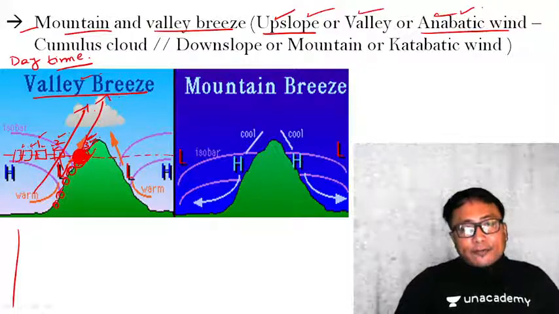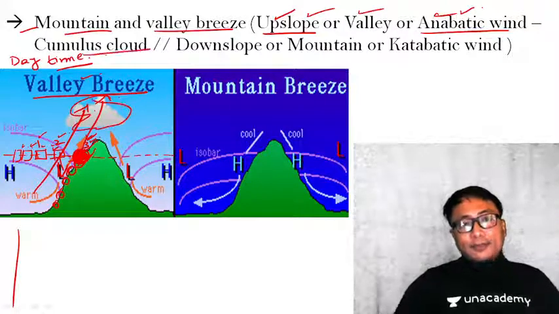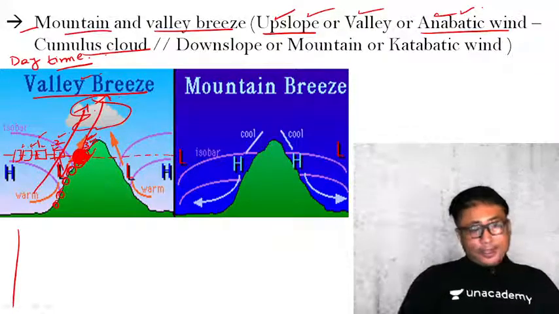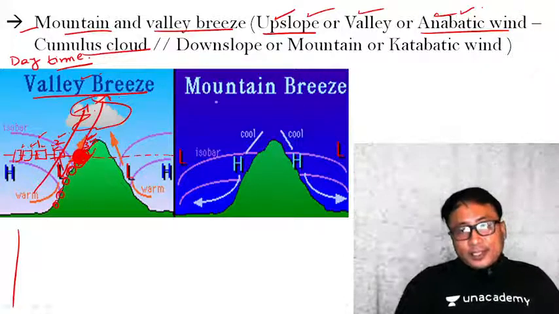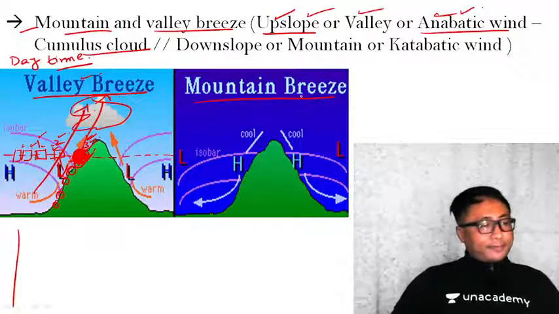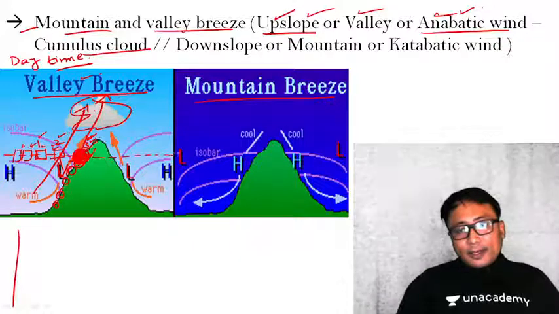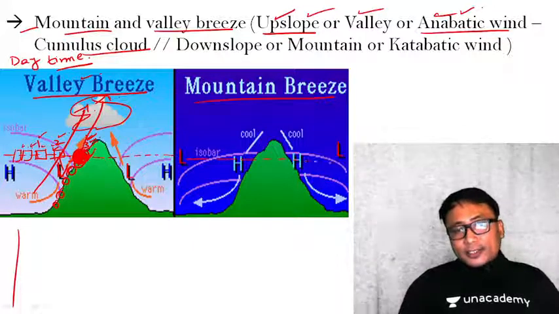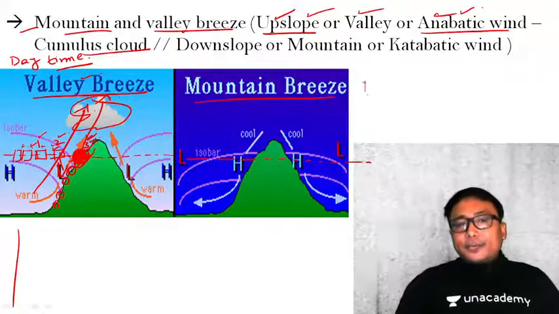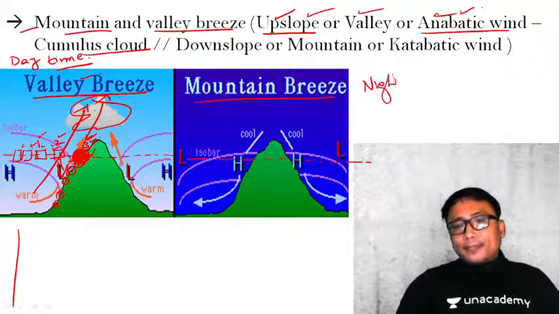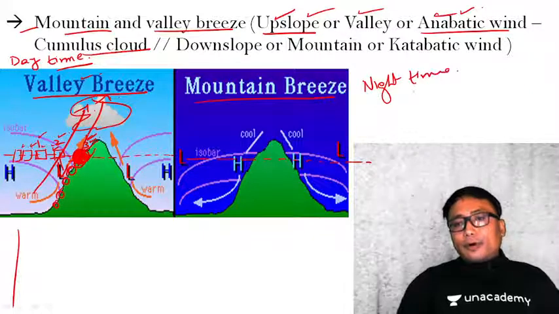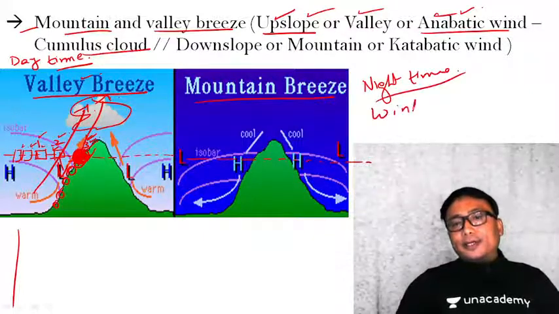It will result in the formation of a cumulus cloud. Clear? Now, what is this mountain breeze? Now, a similar example, I draw a horizontal line like this. It is during night time or during the winter season, you can say.